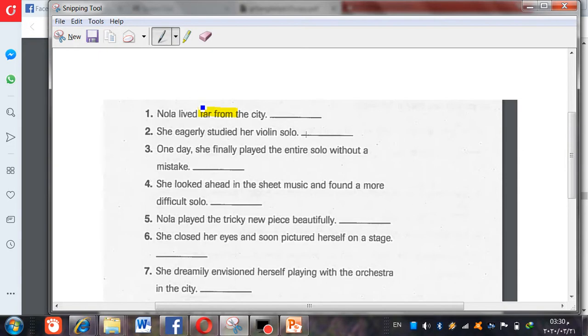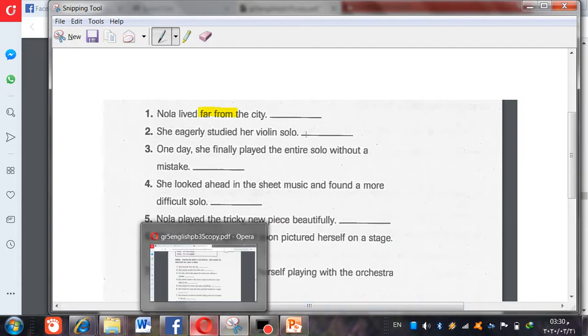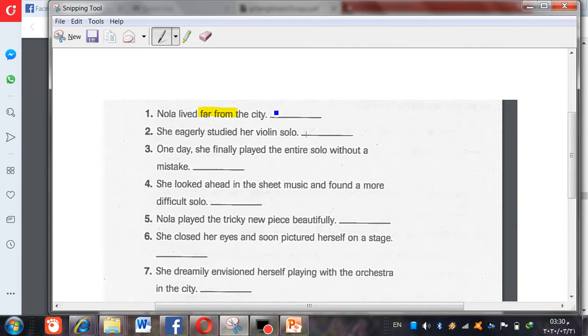If we ask here, where did Nola live, or when did Nola live, or how did Nola live, which question's correct answer will be far from the city? Yeah, it tells where. So here this will be an adverb of place, and we should use where to ask about it.